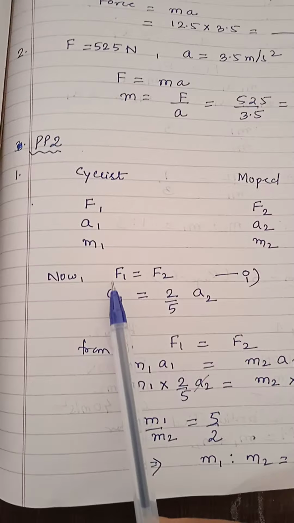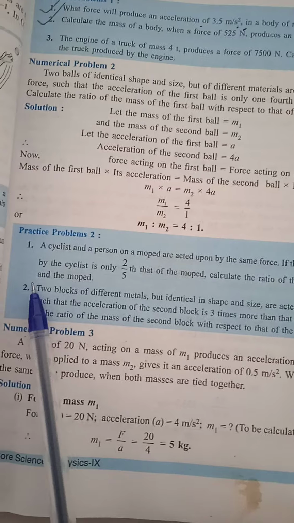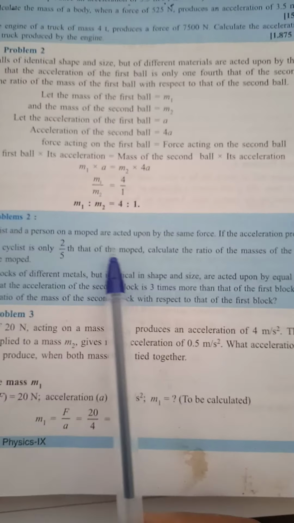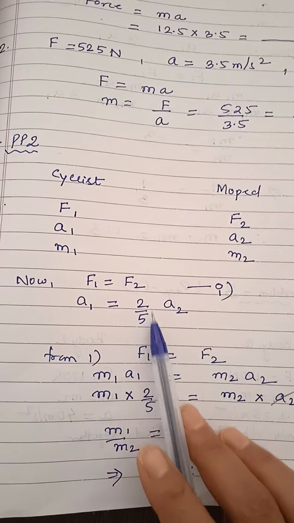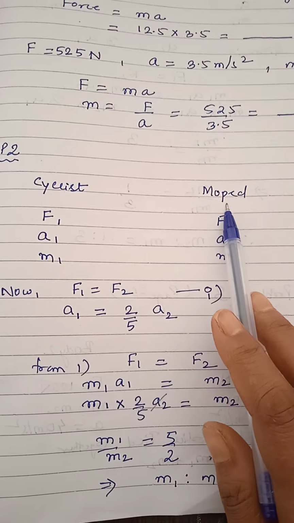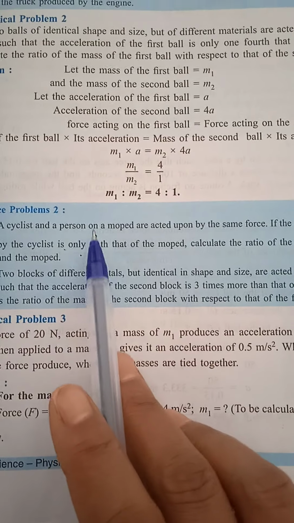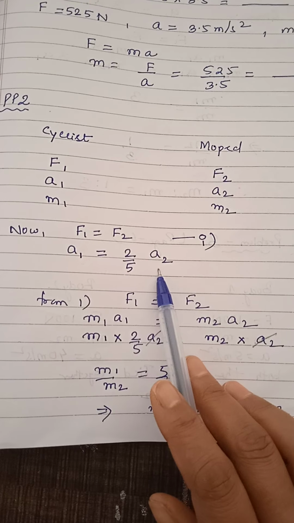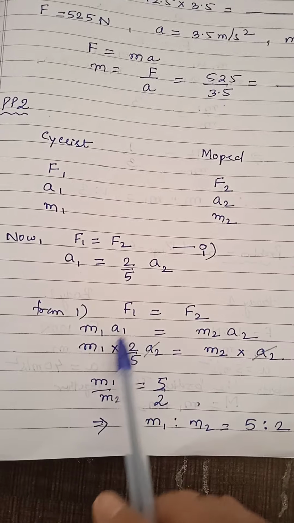Now in the question it is given that F1 is equal to F2 because the same force is acted. See here it says acted upon by the same force, it means F1 is equal to F2, but acceleration of the cyclist is equal to 2/5 of the acceleration of the moped. So A1 is 2/5 of A2. Now we know that F1 is equal to F2. So put the formula first.